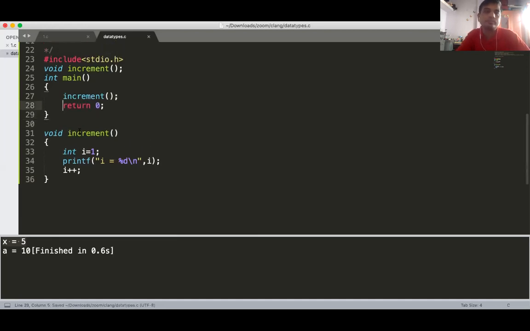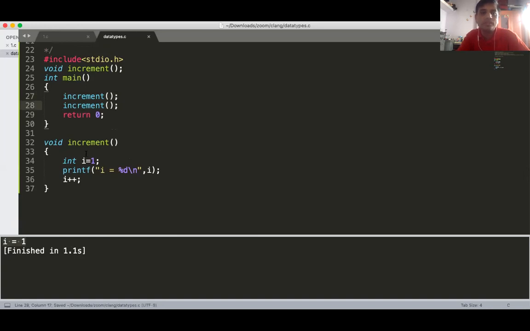Tell me what is the output now. I is equal to 1. The second time I'm calling it, so what is the output? I is equal to 1 again. First I equal to 1, second time also I equal to 1. Perfectly fine. Why? Because we have done I++, but why is it not incremented?